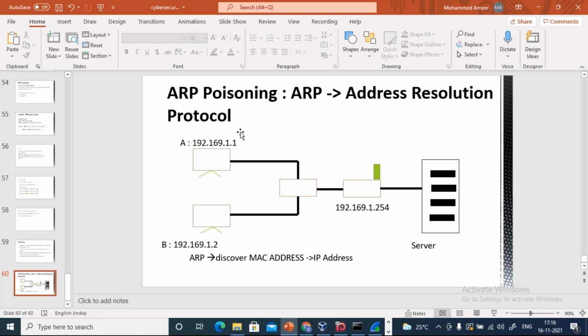Host A is going to broadcast a message with this particular IP address, 192.169.1.254. It will broadcast a message saying it wants to know the MAC address of this particular router.